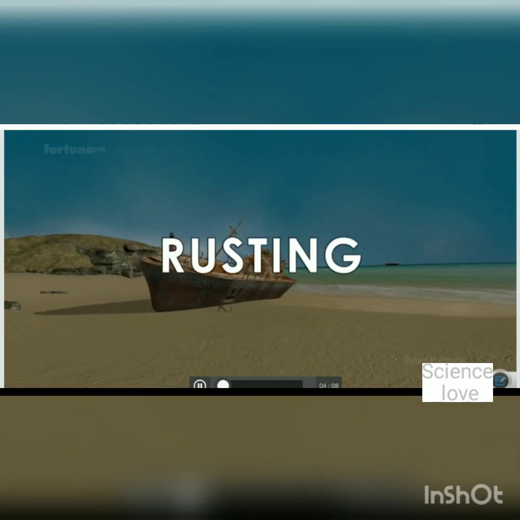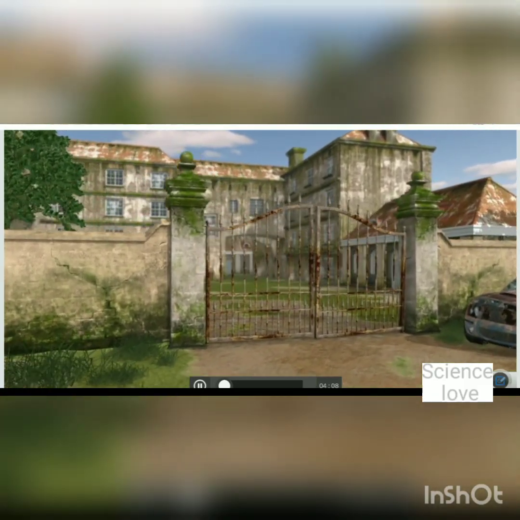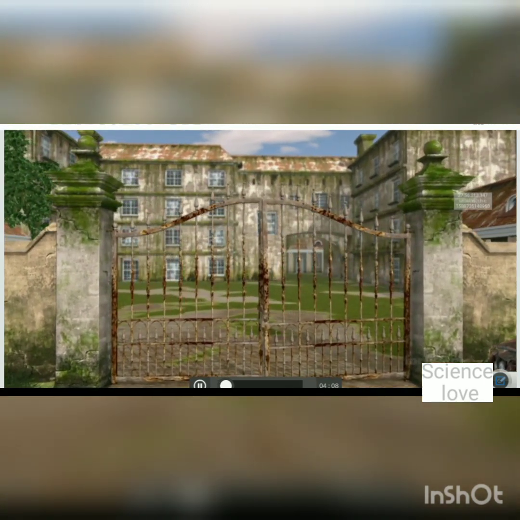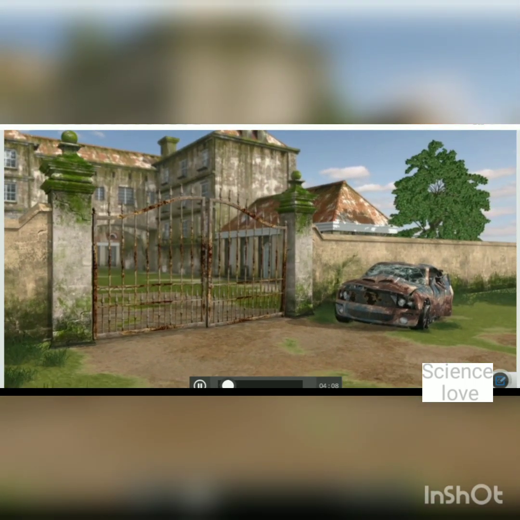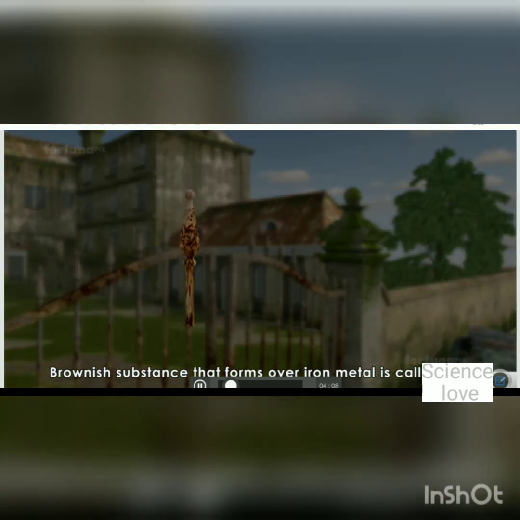Rusting. Rusting is the oxidation type of chemical reaction between iron articles and moisture present in the air surrounding us. You may have seen old rusted iron articles such as an old iron gate, old open cars made of metal, and brown flakes of rust on them. The brown substance that forms over iron metal is called rust.